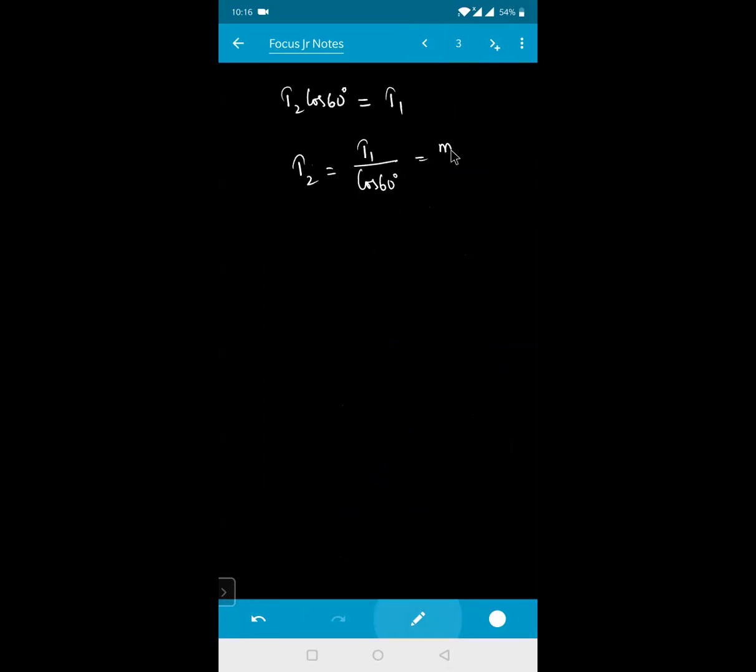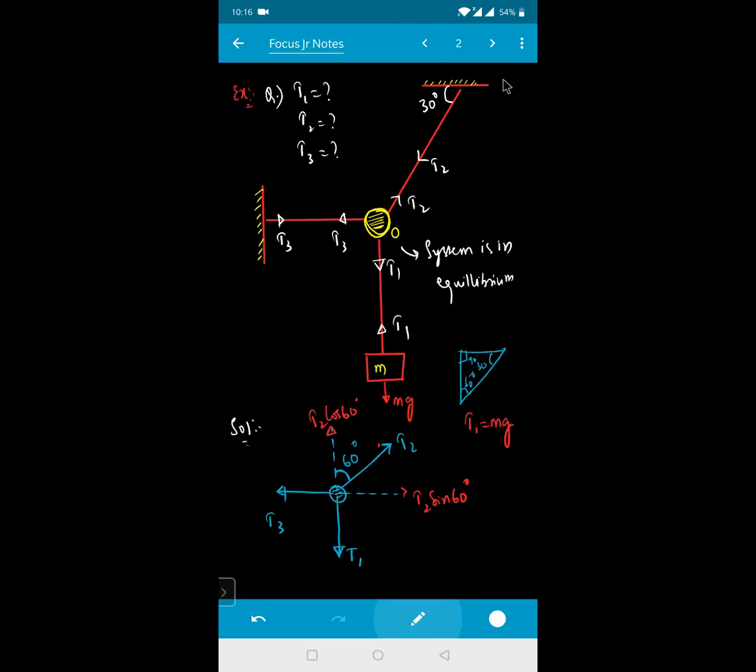T1 is how much for me? M into G. Cos 60 is how much, beta? 1/2. That means this will become how much for me? 2 times of your mg. Isn't it?